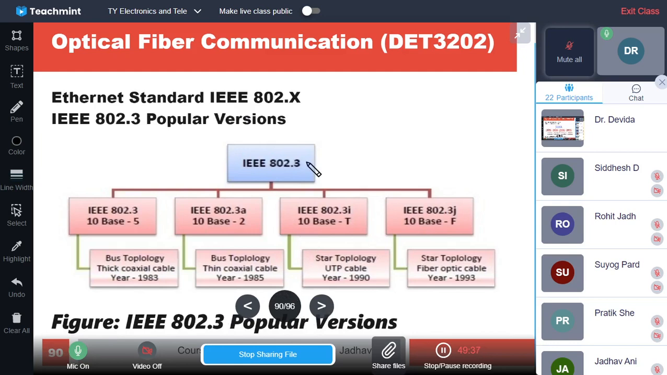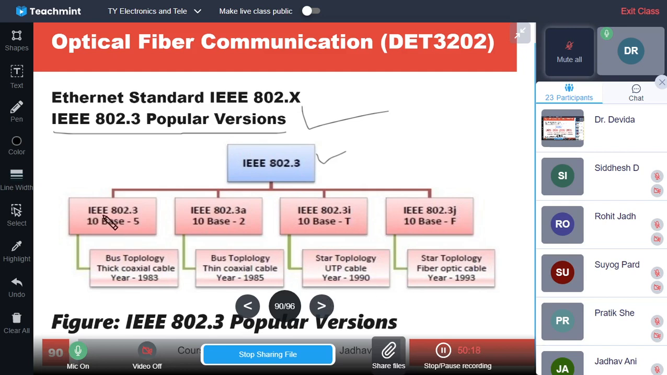Then the Ethernet standard IEEE 802.x, it is IEEE 802. Three popular versions are there. Many versions are there. Popularly used versions are these. So IEEE 802.3 is having 10 base 5. Similarly, IEEE 802.3A is having 10 base 2. IEEE 802.3I is having 10 base T, and IEEE 802.3J is having 10 base F. The last one is the optical related.